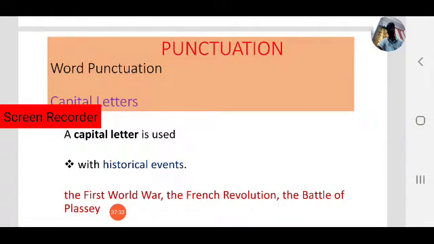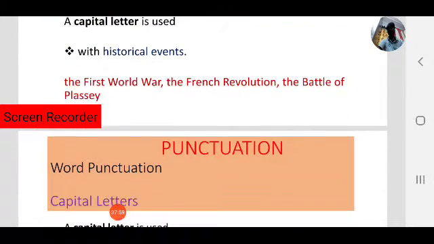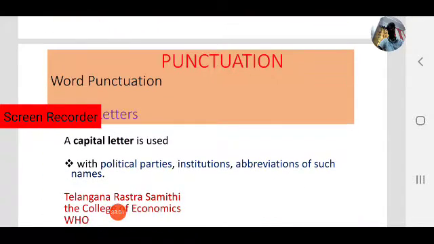Next, another case where capital letters are used is with historical events. For example, the First World War, the French Revolution, the Battle of Plassey. Observe where capital letters are used with historical events. Next one, capital letters are used with political parties, institutions, and abbreviations of such names.